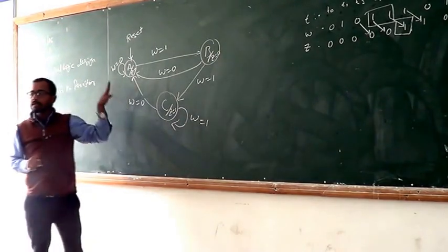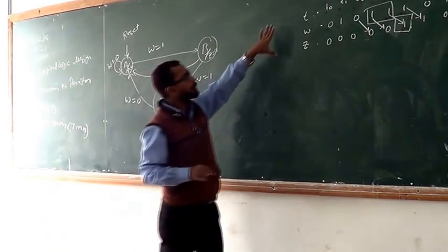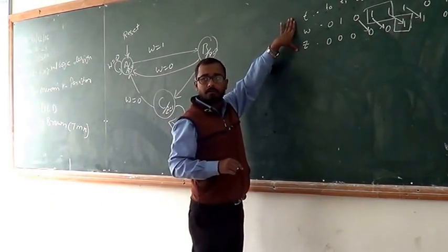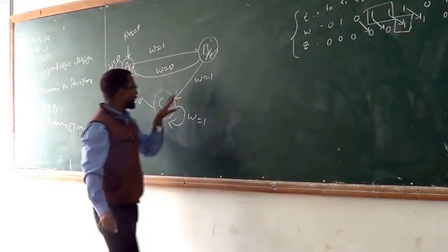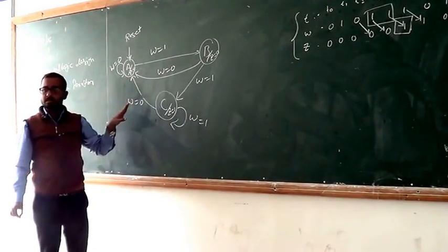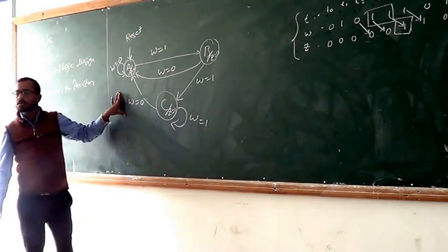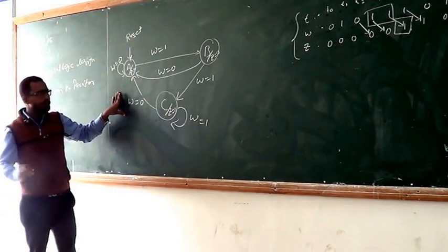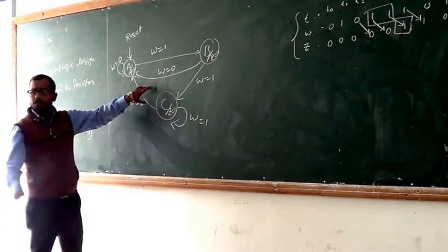If you have any confusion in this question, with the help of this clock cycle input and Z, they are given. With the help of this, we design a state diagram, and this state diagram has A, B and C. Got it? Have you any confusion? No? Okay. Now we move to the next step. This is the first step.